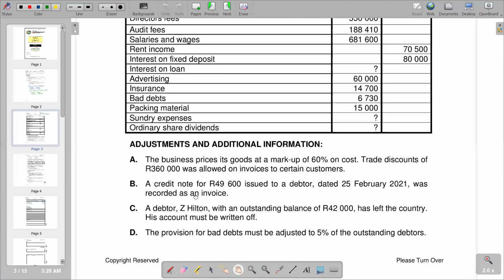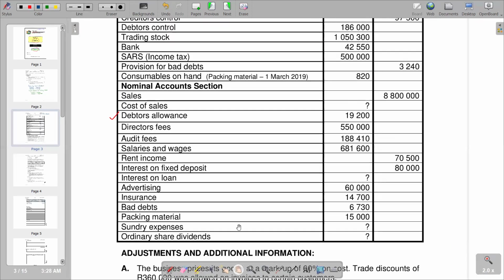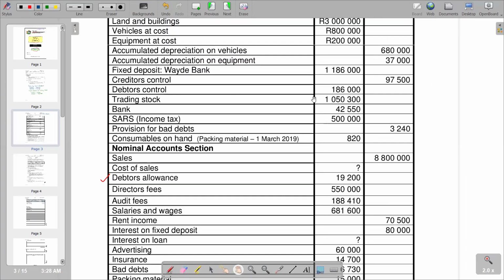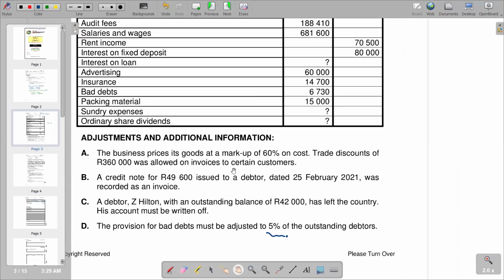So in this case, if you go to additional information D, we are told that the provision for bad debts must be adjusted to 5% of the outstanding debtors. So basically, we have 5% of outstanding debtors. We need to calculate the outstanding figure that we get, and multiply by 5% to get the level of provision for bad debts for the current period. So we go to our pre-adjustment trial balance, and you see that the debtors figure that we are given as our debtors control is 186,000. And then we check for any adjustments in additional information that are going to affect that data.